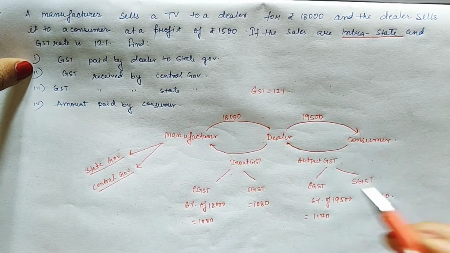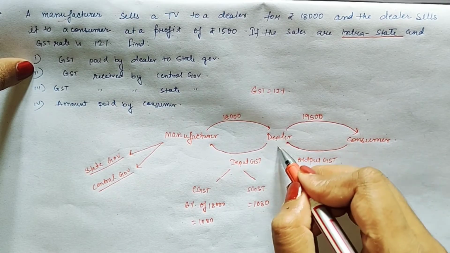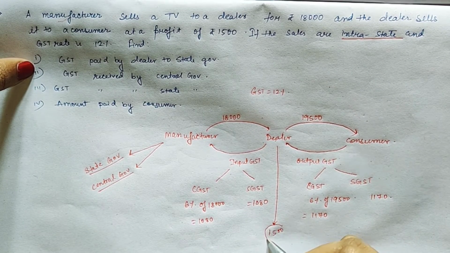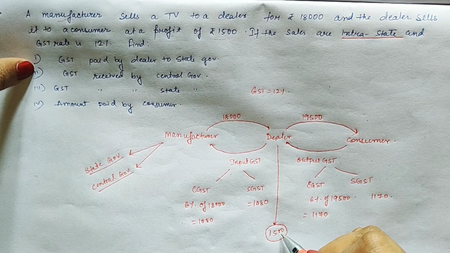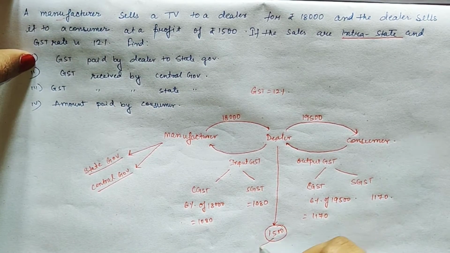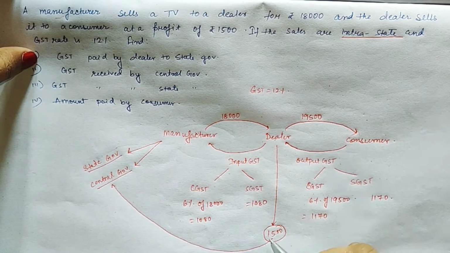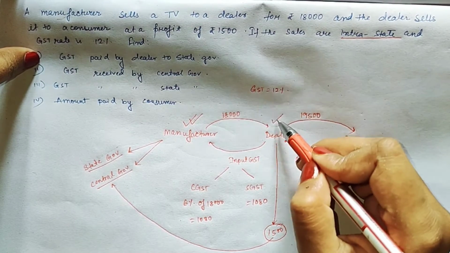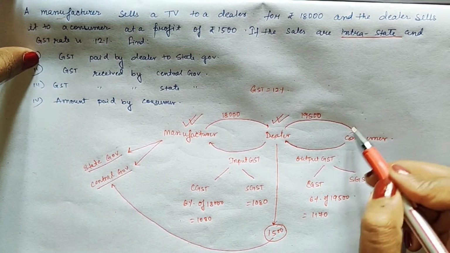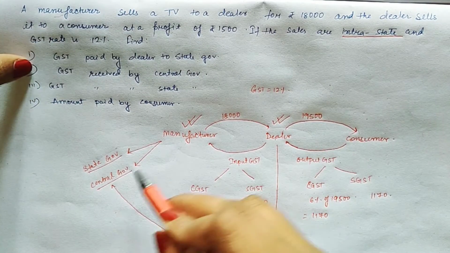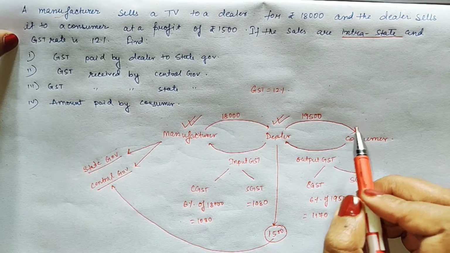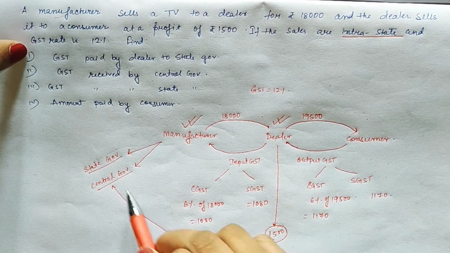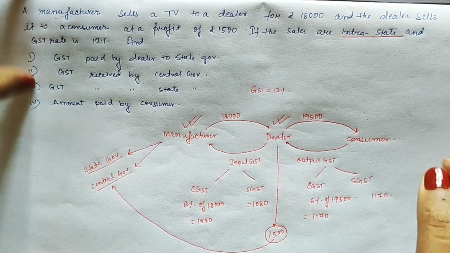But listen, dealer is making some profit. How much? The profit is rupees 1500. So he has to pay some tax, he has to pay some GST to state and central government. Okay, so here manufacturer will also pay something, dealer will also pay something, but consumer is not paying directly to government. He is paying to government but indirectly.